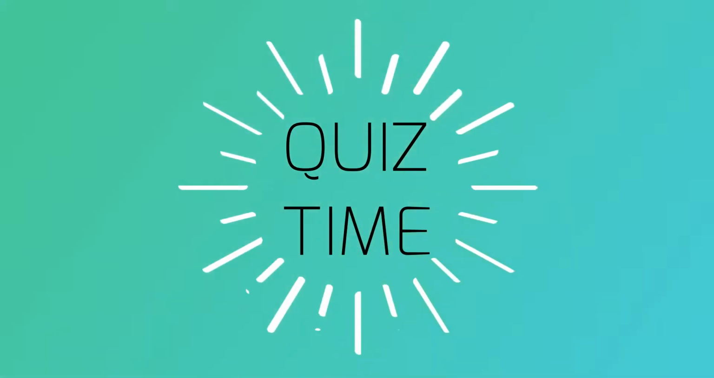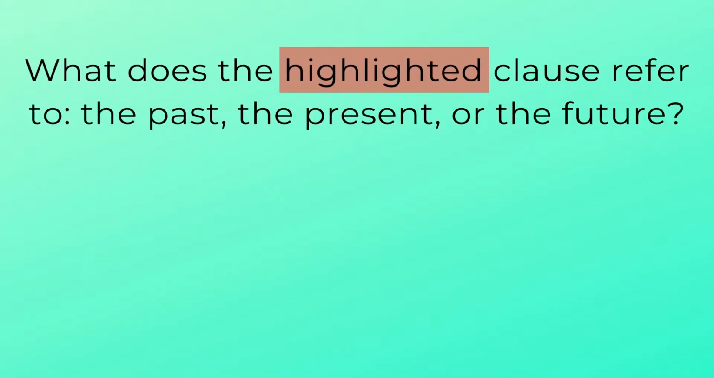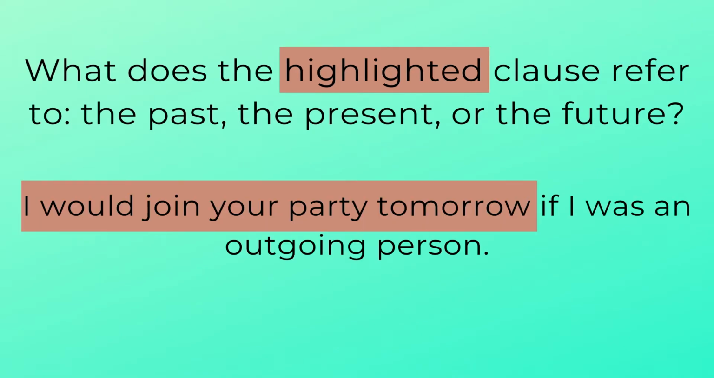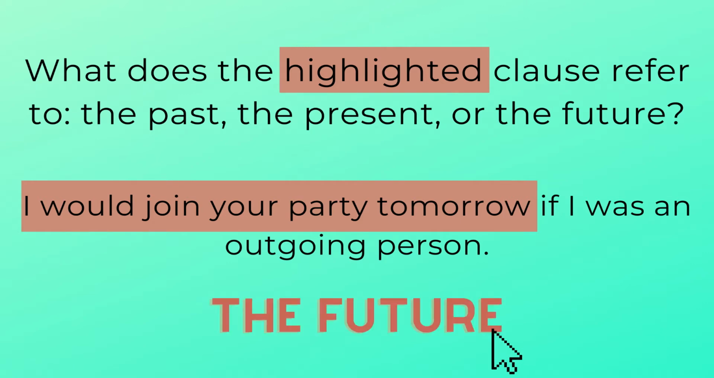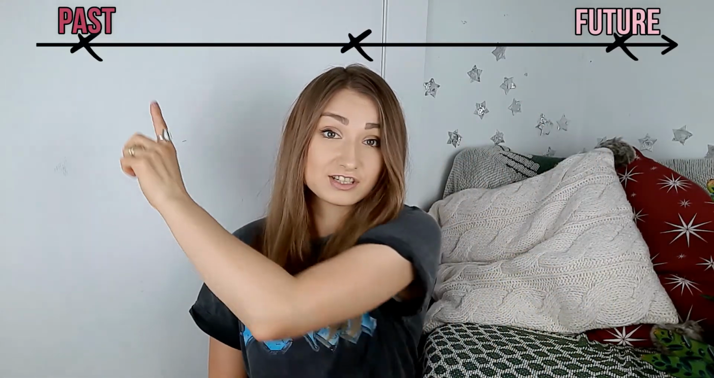So the next two kinds of mixed conditionals are when the present influences either the past or the future. And now let's move on to the last two kinds of mixed conditionals. The first one is when the future influences the past.